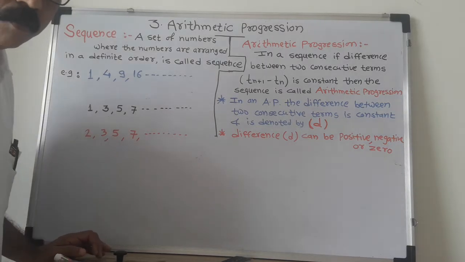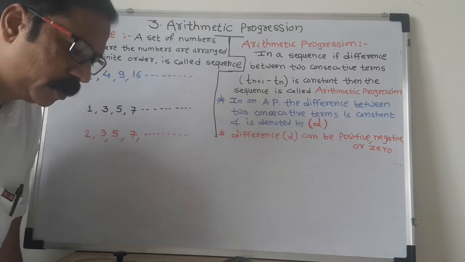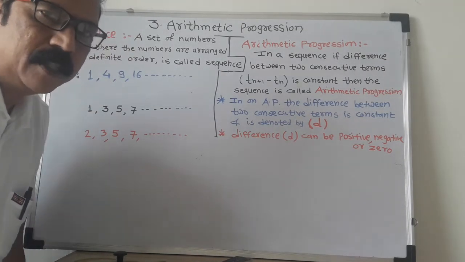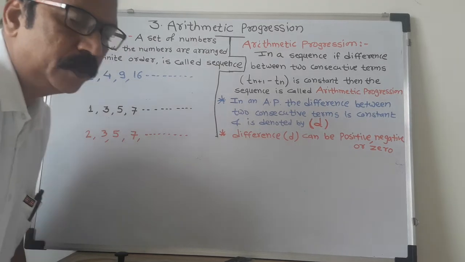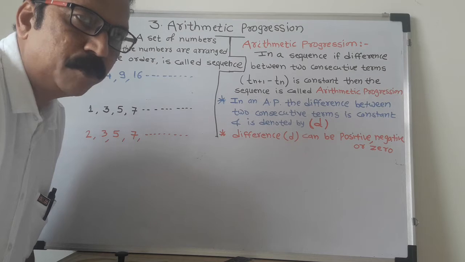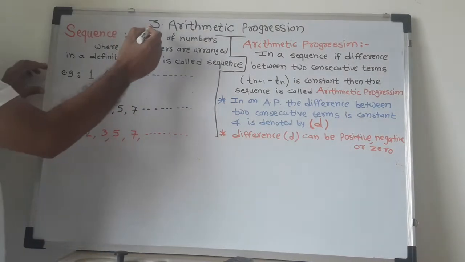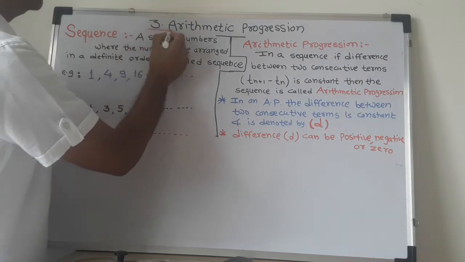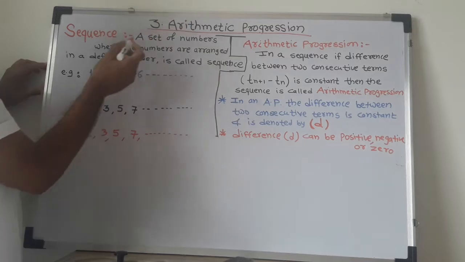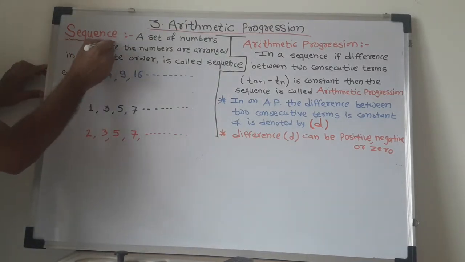Namaste Vidyarthini Mitra Maitrinenno. Today we are going to start a new chapter of algebra, 10th standard, that is arithmetic progression. Do you know what is the meaning of arithmetic progression in this chapter? Third chapter, arithmetic progression. From this chapter, the first topic we are going to learn is sequence.